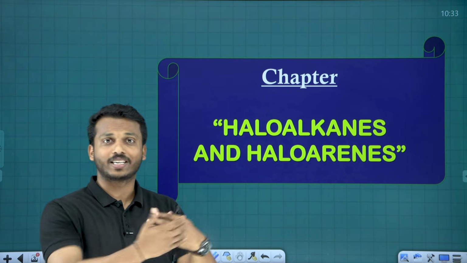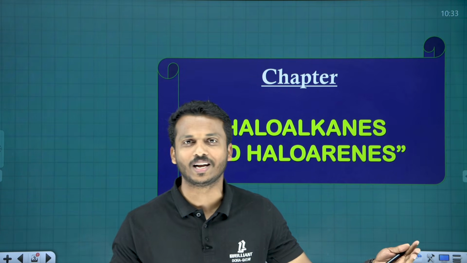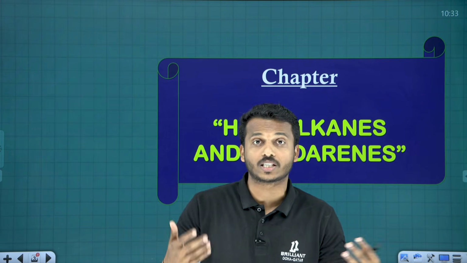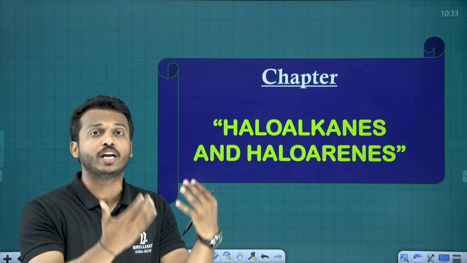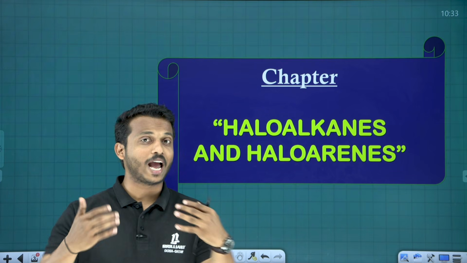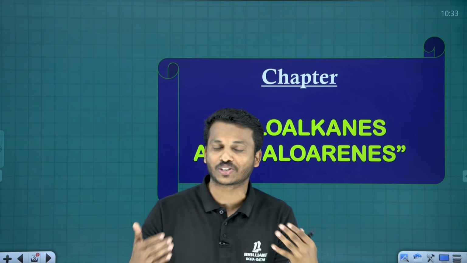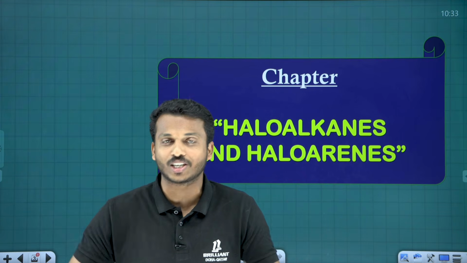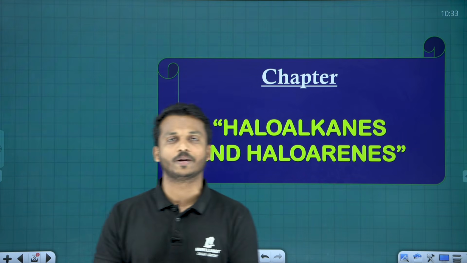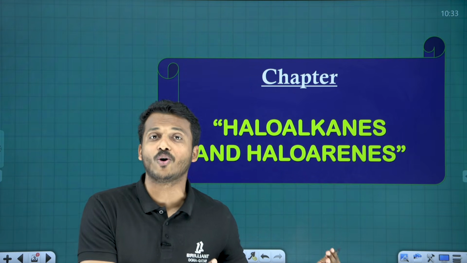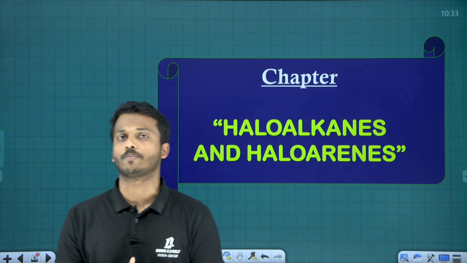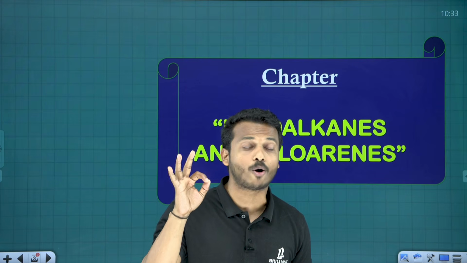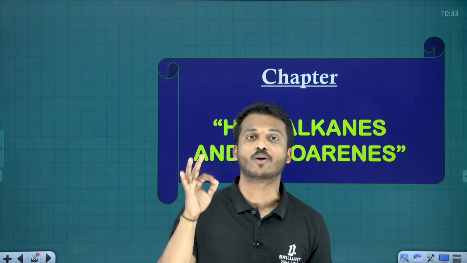Maybe one single step you can complete. Sometimes it needs 2 steps, 3 steps, 4 steps like that. So how can we understand which method we need to apply? First of all, we have to know every reaction which is included in our organic chapter. So here we are discussing haloalkanes and haloarenes, one of the easiest chapters, where we are going to discuss 30 important conversion questions.